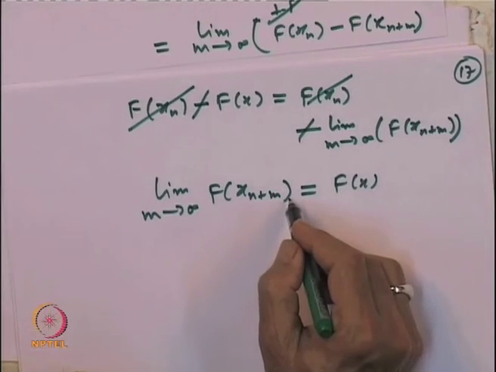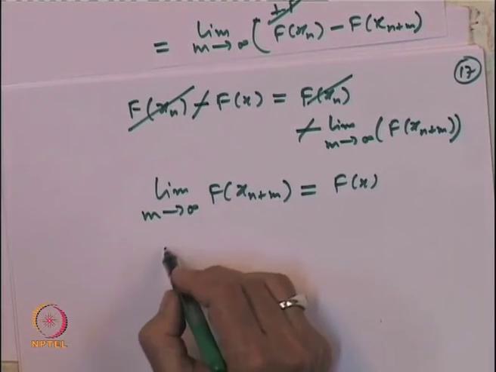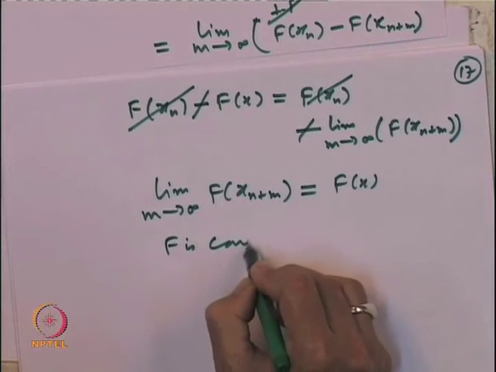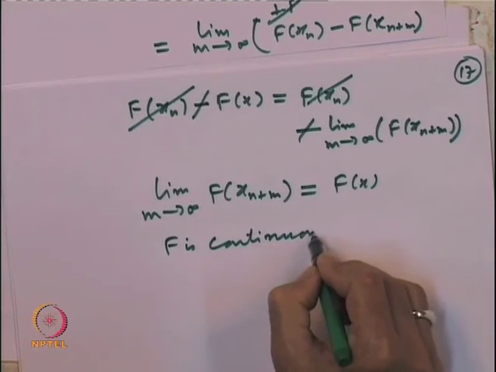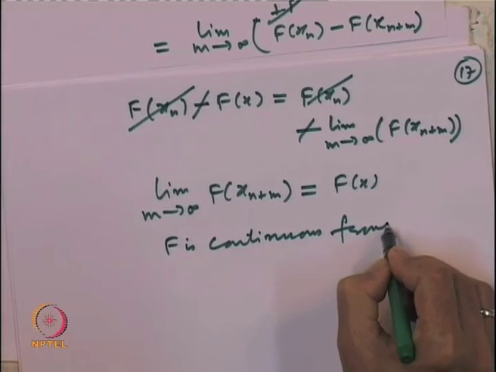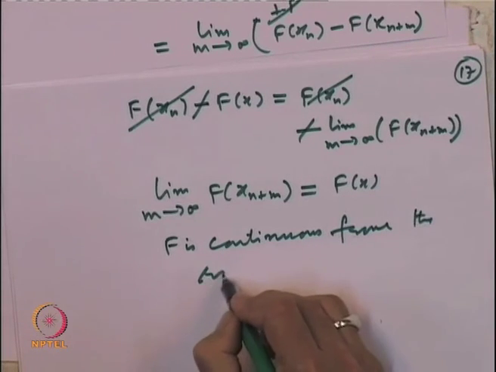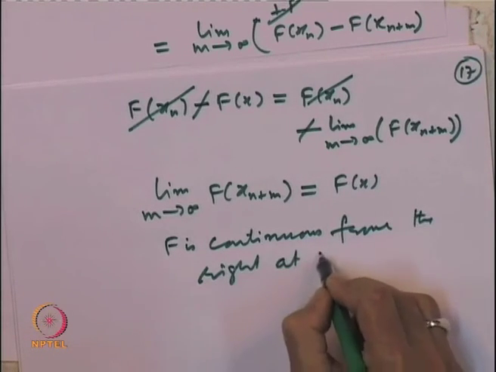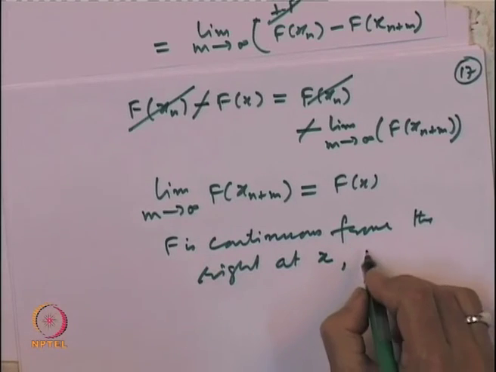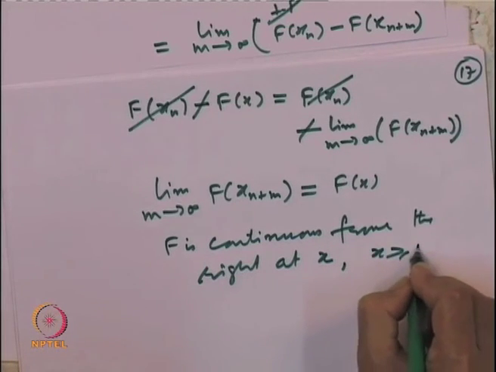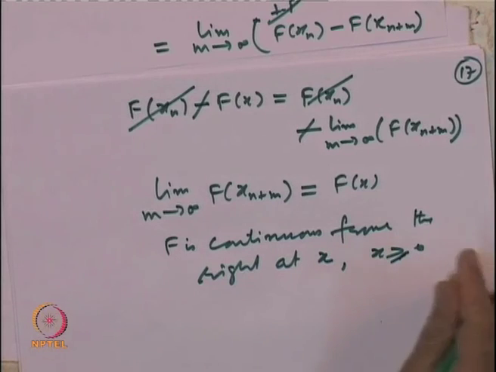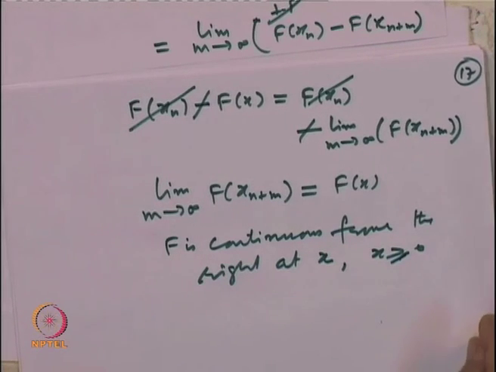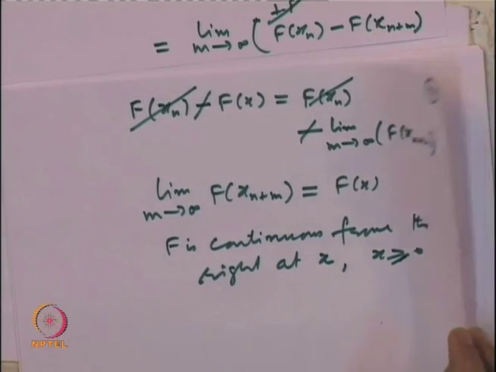That is the same as saying that f is continuous from the right at x, and that we have proved when x is bigger than or equal to 0. So, when x is bigger than or equal to 0, this is right continuous.